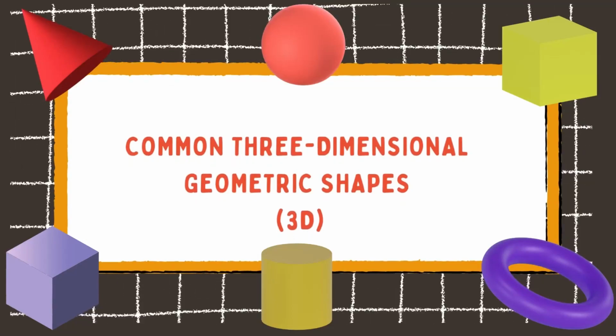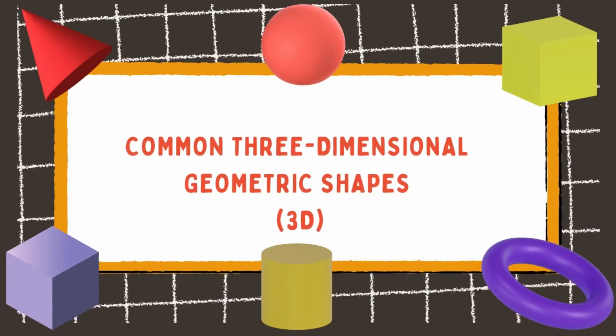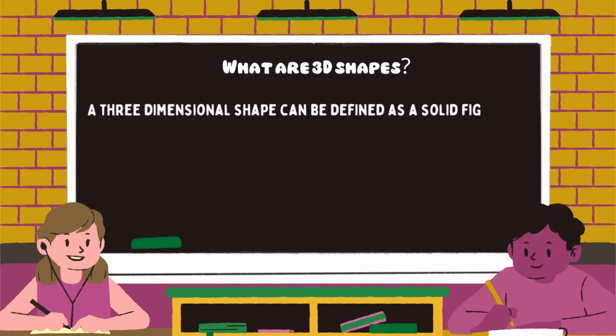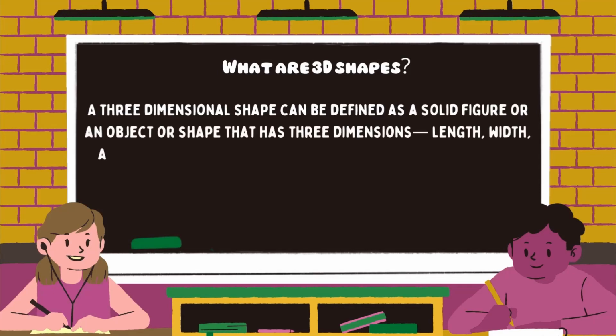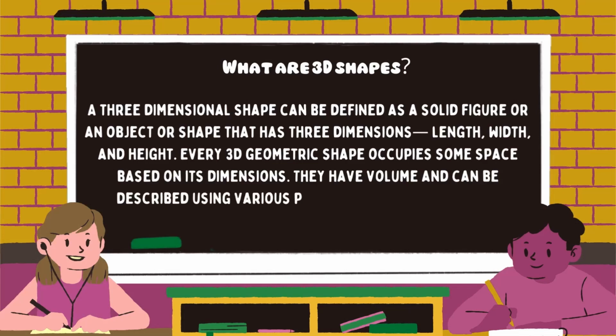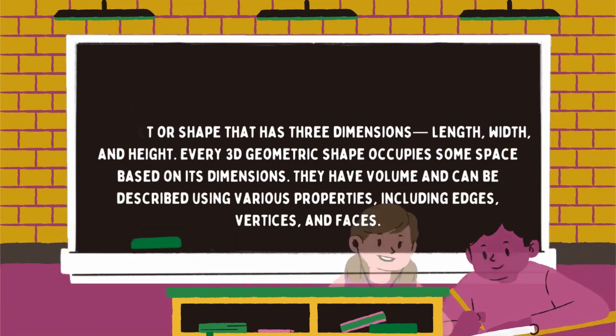Common three-dimensional geometric shapes, or 3D. What are three-dimensional shapes? A three-dimensional shape can be defined as a solid figure or an object or shape that has 3 dimensions: length, width, and height. Every 3D geometric shape occupies some space based on its dimensions. They have volume and can be described using various properties including edges, vertices, and faces.